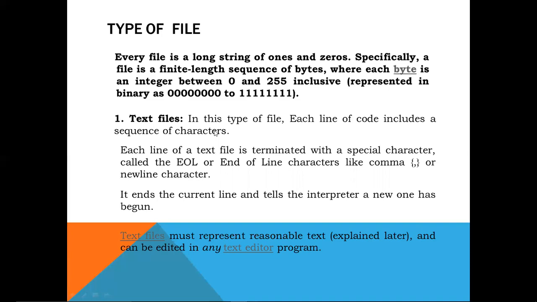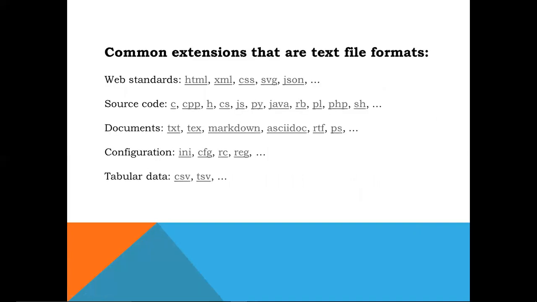Let us see some examples of text files. These are common extensions or file formats which we can open and read. Web standard files are there, source code files are there, like .cpp, .css, .js, .py. It means inside a Python program we can read another Python program line by line. Document types like text, which we write in the Notepad editor, and RTF, rich text format, are all text file formats.